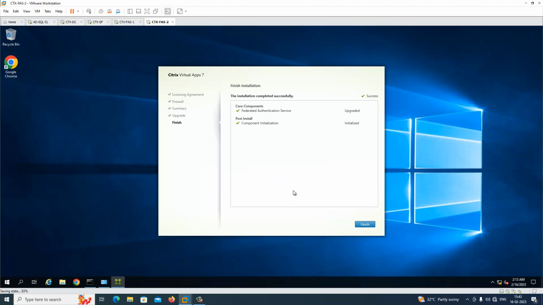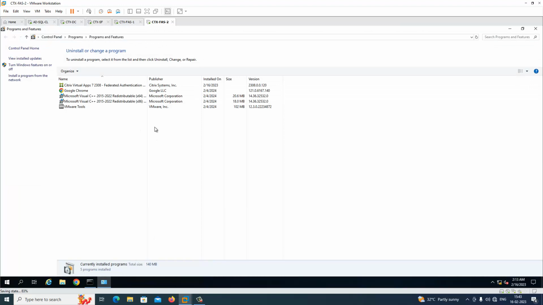In the secondary FAS server also we have upgraded successfully. Just click finish, go to control panel, you can see the 2311 version.